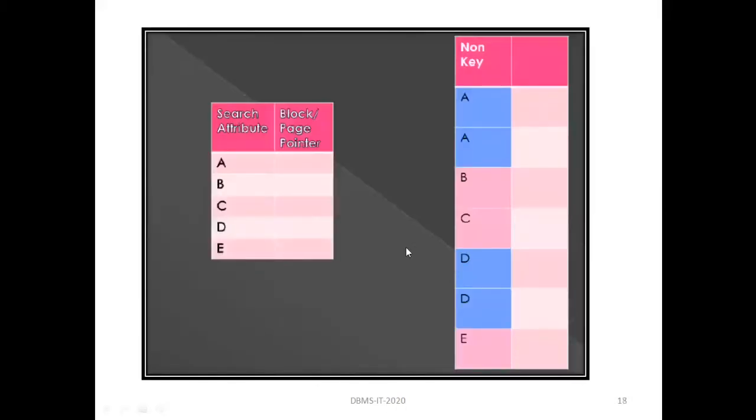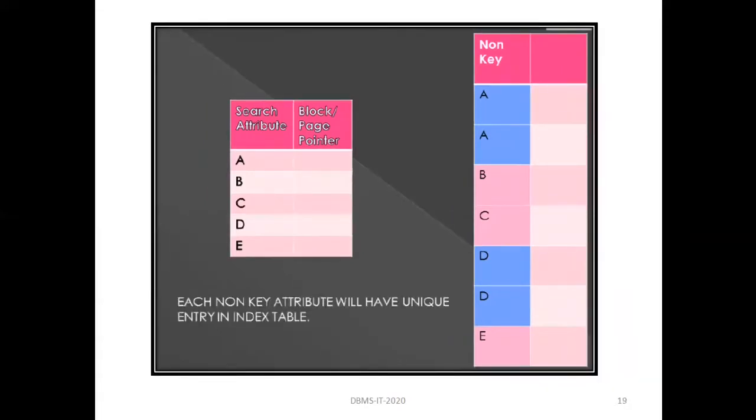So this one is the index file and this one is the main file. You can see the main file is already sorted, but the main file has repeated values. In case of a primary key, the main file does not contain repeated values because the indexing is performed on the primary key, which does not have repeated values. In clustered indexing, not every entry in the main file gets an entry in the index file. Only the unique entries get an entry in the index file.